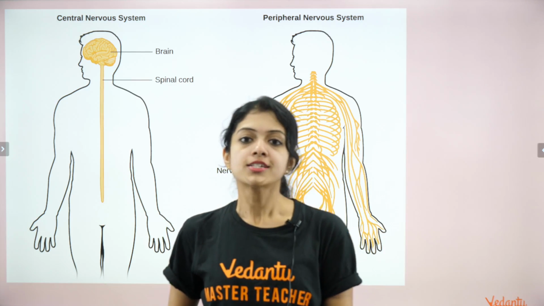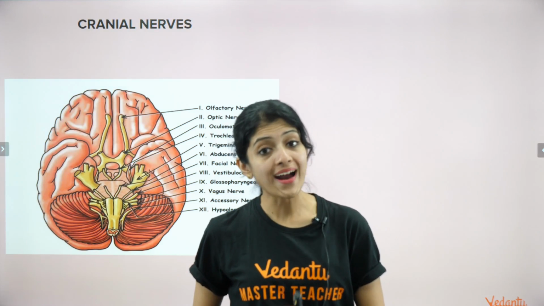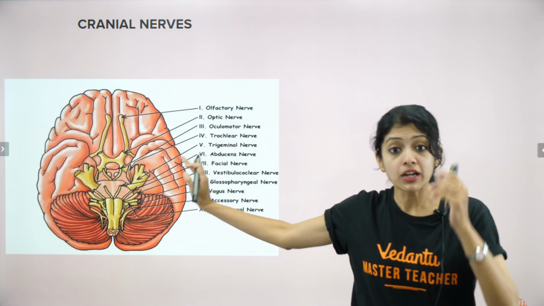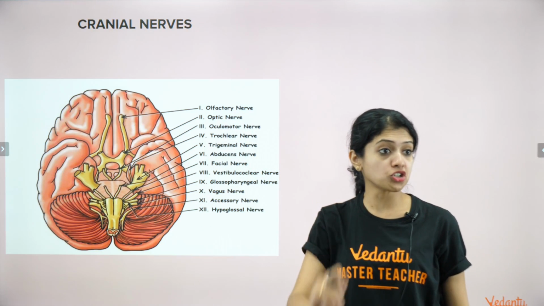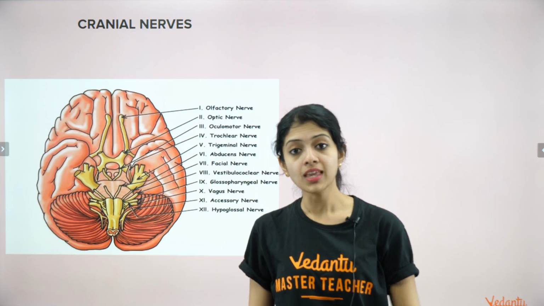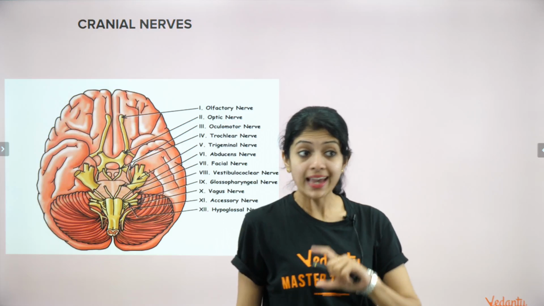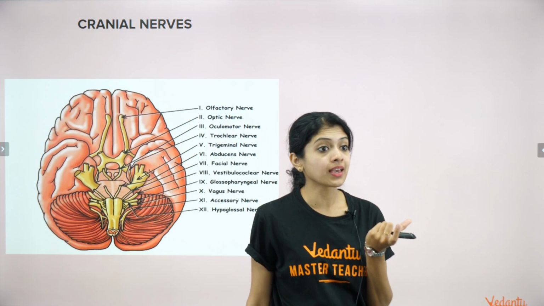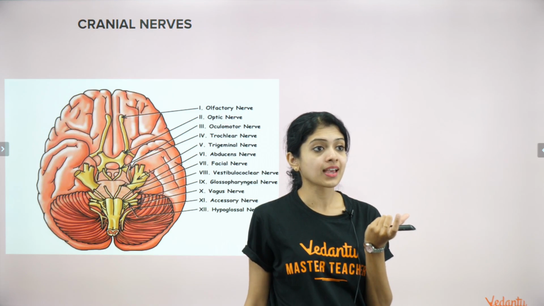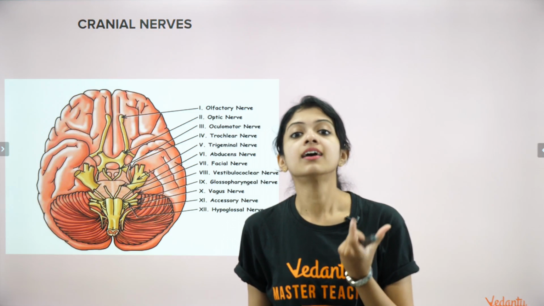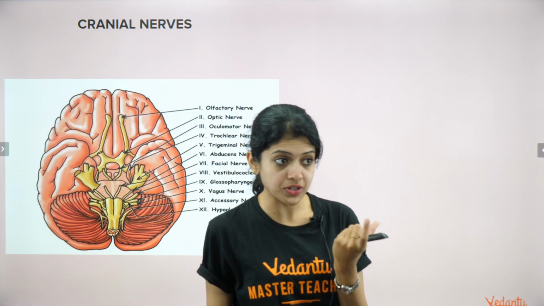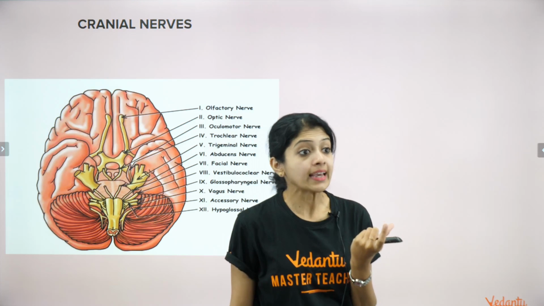Yes, guys? So now let's go ahead talking about nerves. Nerves themselves can be of two types. One type is called the cranial nerves. Now remember, children, in yesterday's session, I told you whenever you hear the word cranium or cranial, it is concerned with the brain. Very good, Reshiv.